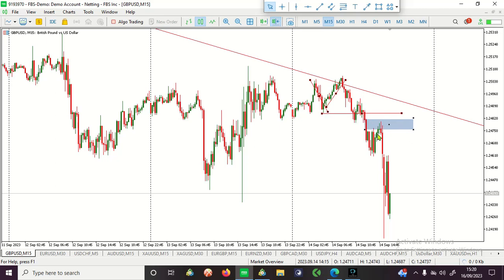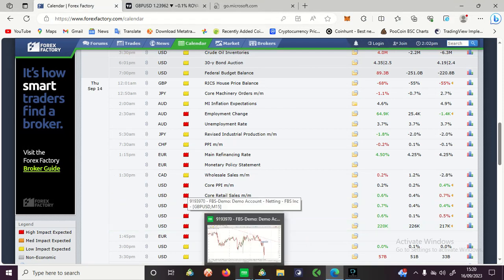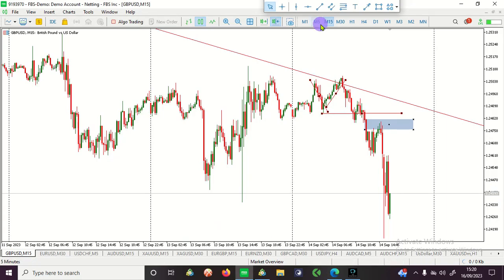The good thing about this is that we had already sold this market before this data was released, and at that very time this data was not yet released. So we made this decision before the data was released. Then from there we dropped to the 5-minute time frame.